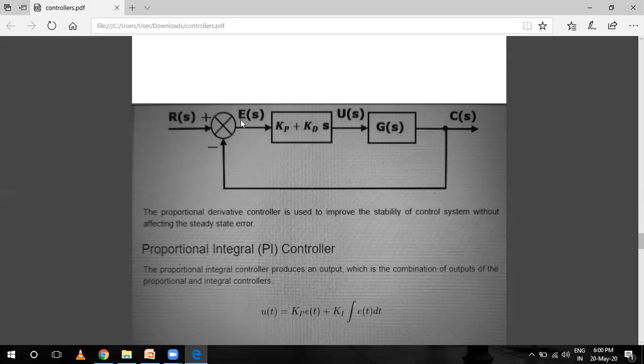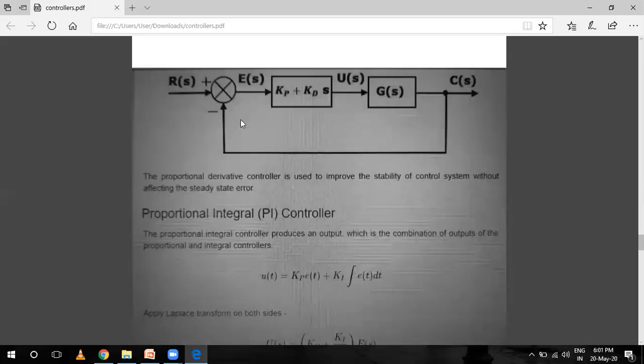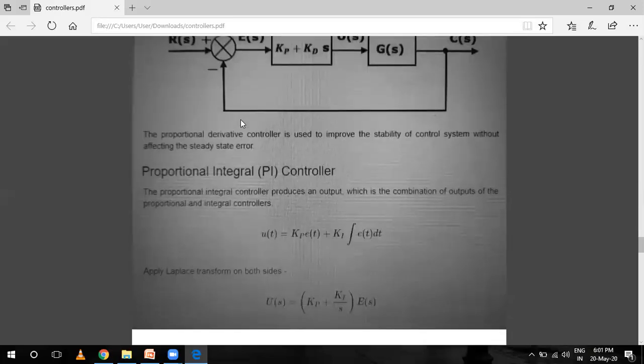So this proportional derivative controller is used to improve the stability of the control system without affecting the steady state error. जब हमने steady state error को नहीं हिलाना तो हमें stability improve करनी हो तो ये मेरा use होता है. Next is the proportional integral controller.